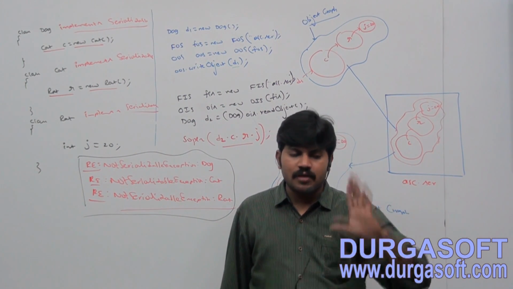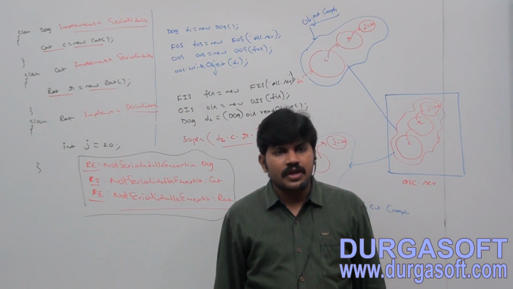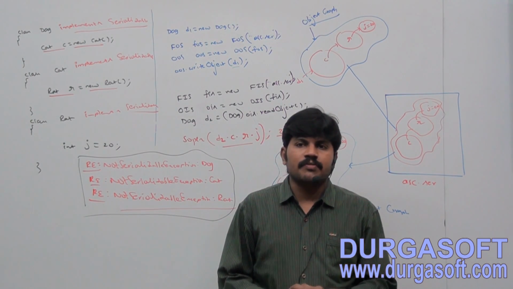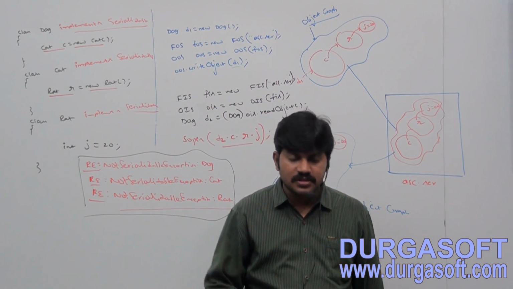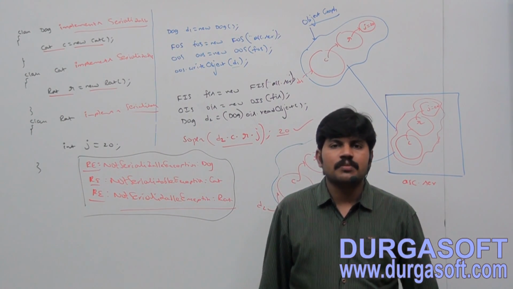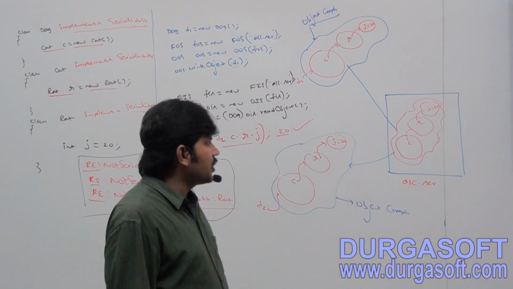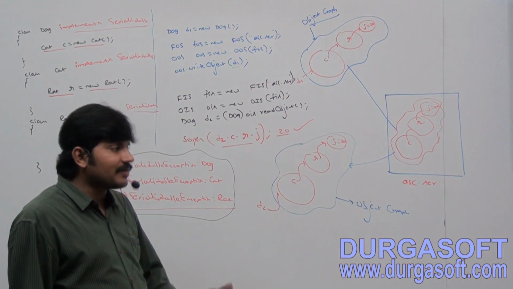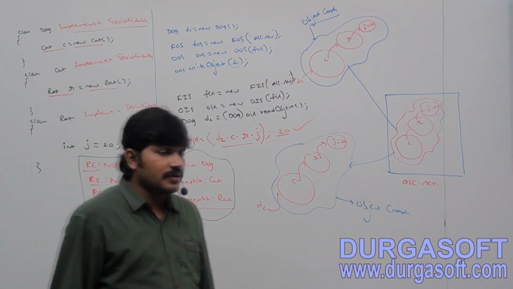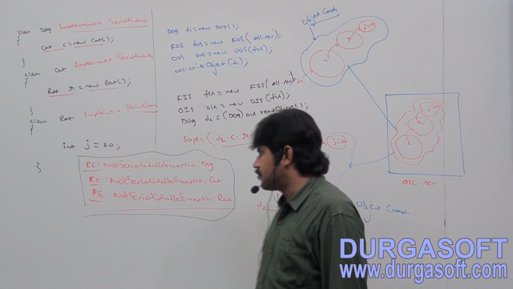If at least one object is not serializable, then we will get a runtime exception.